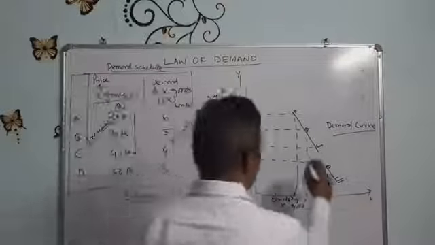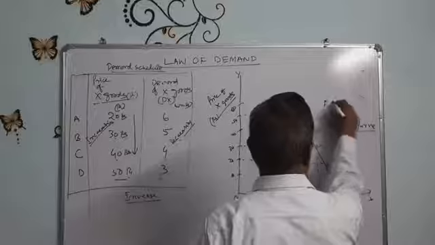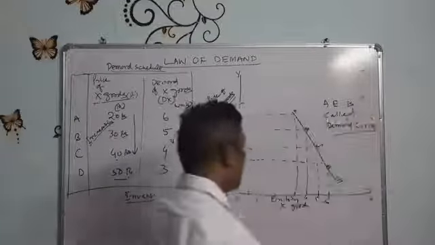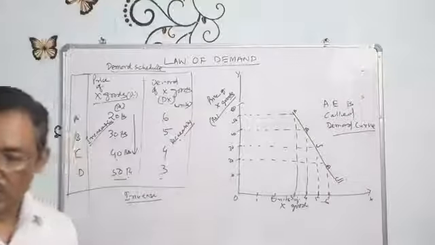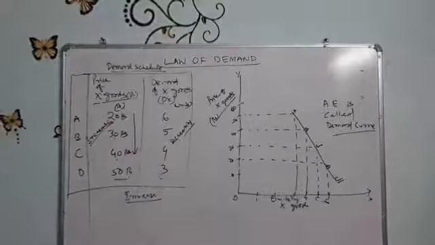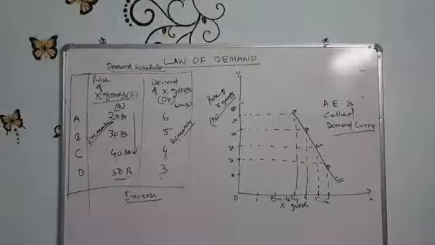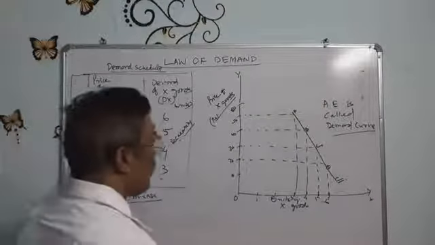This AE is called the demand curve. Now, what is the demand curve? The demand curve is a graphical presentation of the demand schedule.